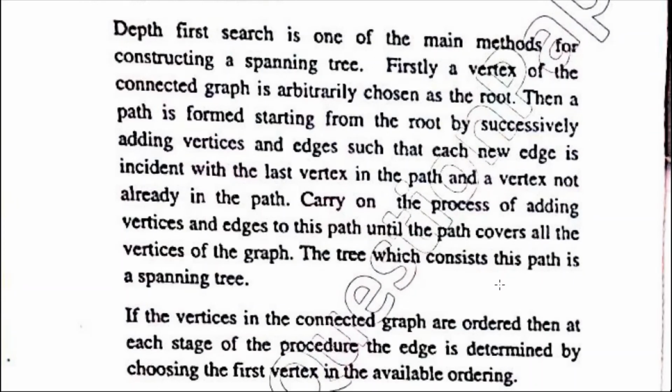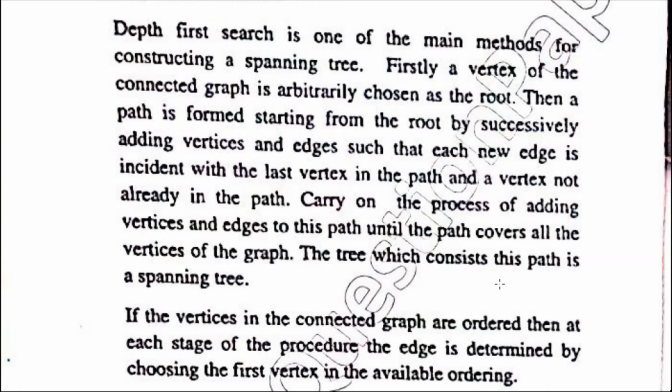Then we will carry on the process of adding vertices and edges to this path until the path covers all the vertices of the graph. We will continue our process of adding vertices and edges in this way until all the vertices of the graph are covered. Then the tree obtained in this way is a spanning tree.